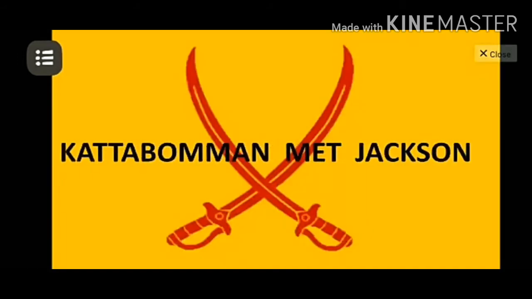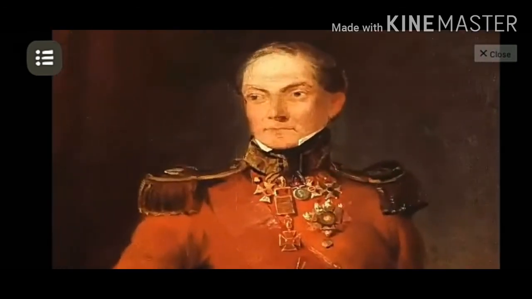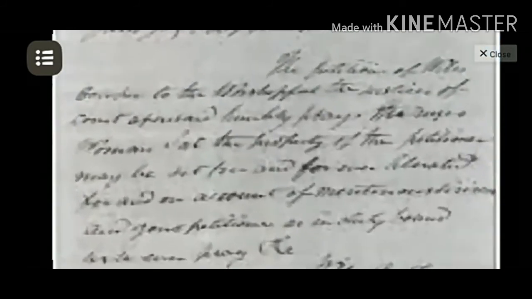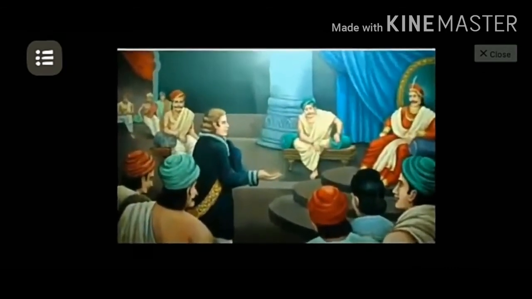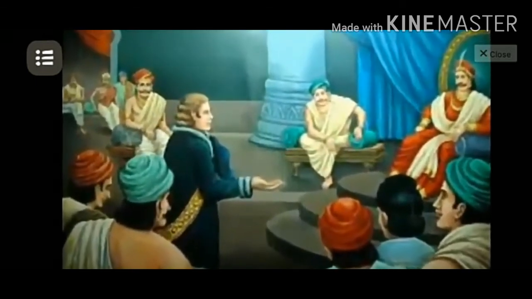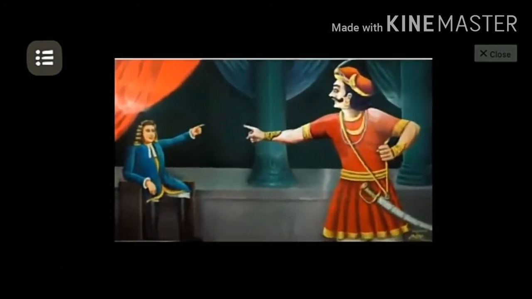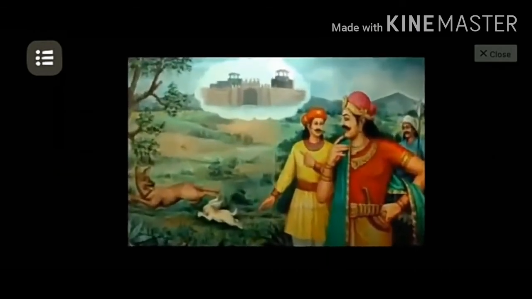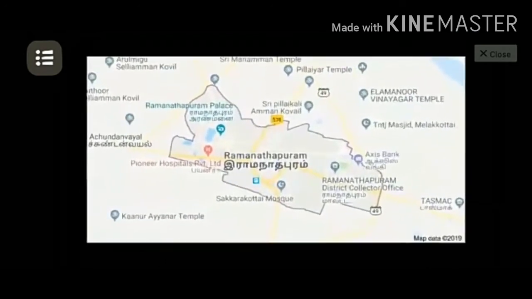Kattabomman met Jackson. In 1798, Colin Jackson, the collector of Ramanathapuram, wrote letters to Kattabomman asking him to pay the tribute arrears. But Kattabomman replied that he was not in a position to remit the tribute due to the poverty in the country. Colin Jackson got angry and ordered him to meet him immediately. In 1798, Kattabomman and his minister Sivasubramaniam met the collector at Ramanathapuram.